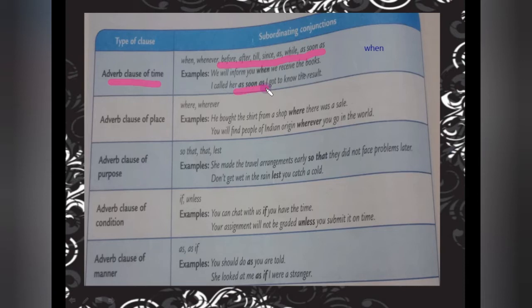Now see students, you must be thinking how you are going to learn all these kinds: adverb of time, place, purpose, condition, manner, and many more. In the exam you are not supposed to be asked these kinds of questions. I will not ask which kind of adverb it is.